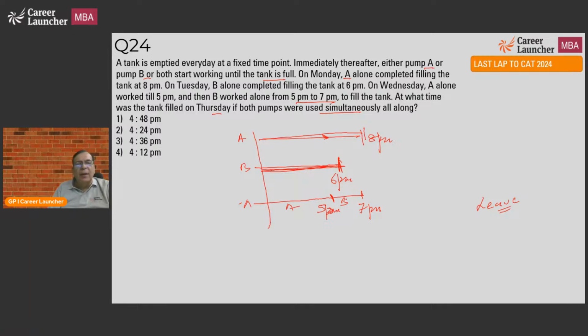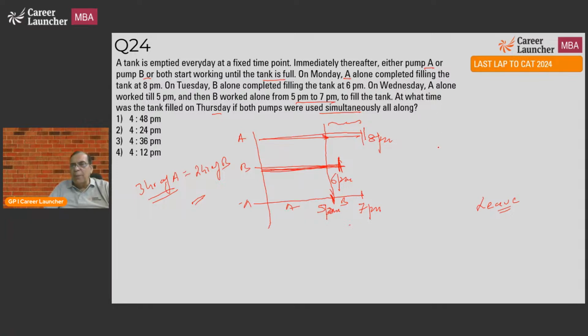and B till 7 and for the next 2 hours. What does that mean? It tells you that 2 hours of B... Look at this. If A had continued working, it would have taken 3 hours. So 3 hours of A is equal to 2 hours of B. The amount of water which A brings in 3 hours was brought in by B in 2 hours. This is your starting point.